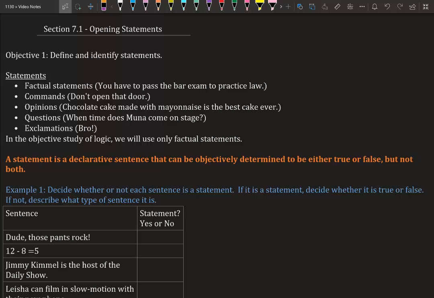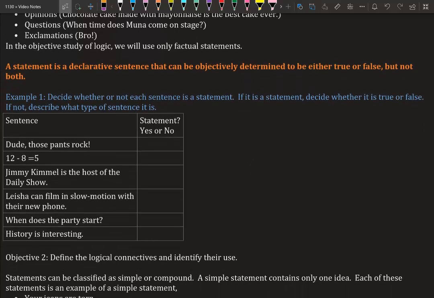In the objective study of logic, we will use only factual statements. So in chapter 7, we're only going to be talking about factual statements. A statement is a declarative sentence that can be objectively determined to be either true or false, but not both. So a statement literally can only be true or false. The sky is blue. That is true. The sky is purple. That is false. So you have to be able to assign a truth value to each statement.